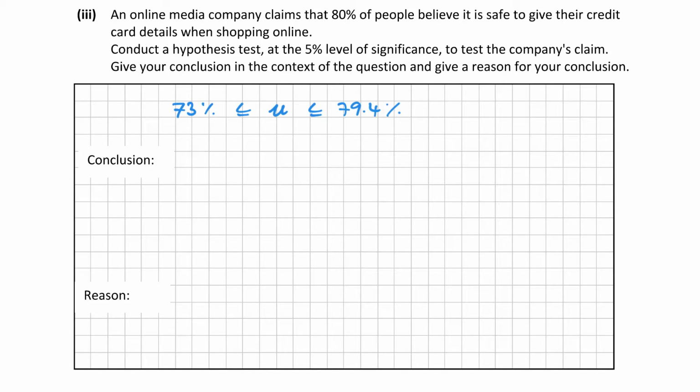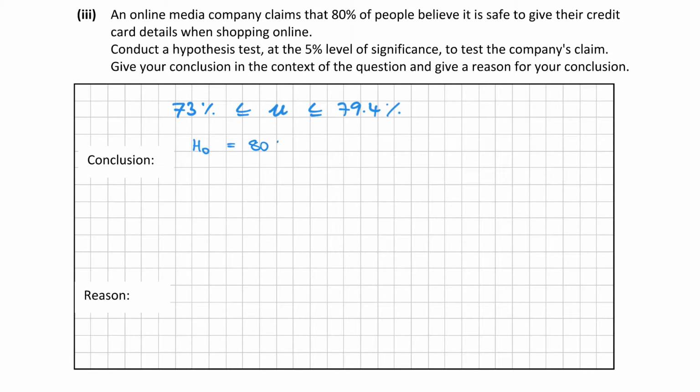Okay? But when we're doing a hypothesis test, what we need to do is create a null hypothesis. So we're going to say H0. And that's the claim. So we always put the claim in as the null. So the claim is that 80% of people believe it's safe to give their credit card details online.